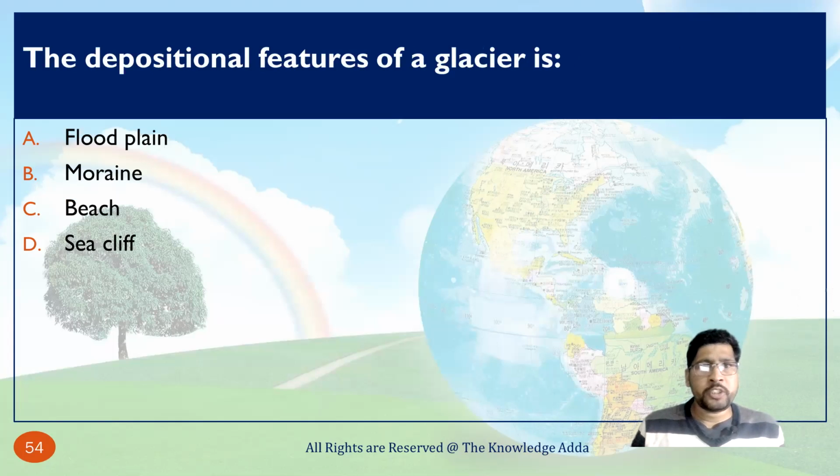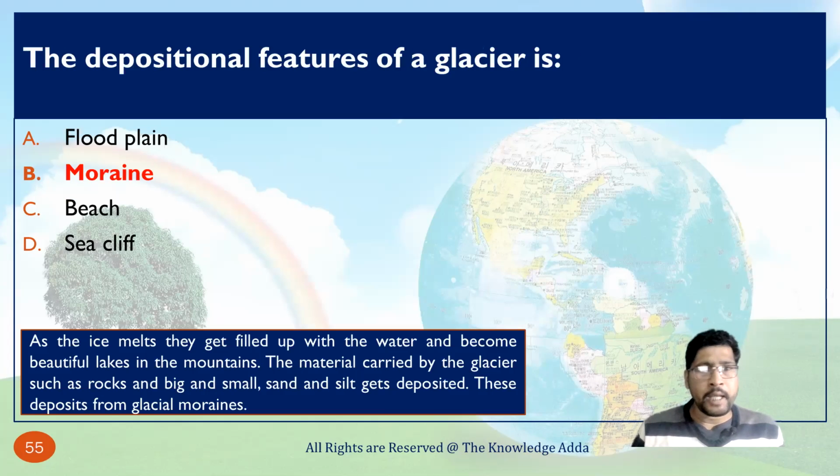The depositional feature of a glacier is the moraine. As the ice melts, the hollows get filled up with water and become beautiful lakes in the mountains, and the material carried by the glacier, such as rocks and big and small sand and silt, gets deposited, and this deposit forms glacial moraines. So basically the depositional feature of a glacier is called moraine.